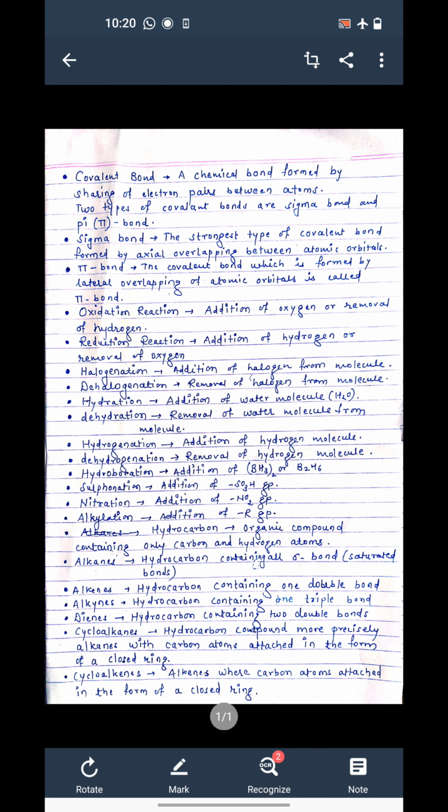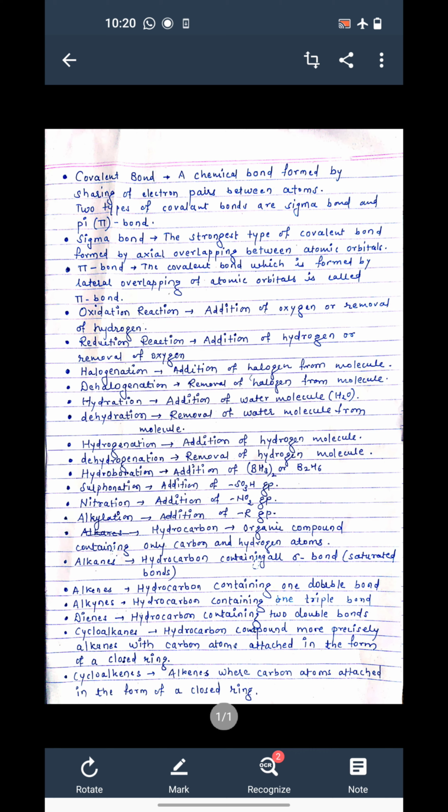Hydrogenation is addition of hydrogen molecule. Now reduction and hydrogenation: here in both, hydrogen is getting added, but hydrogenation is different from reduction, because hydrogenation means addition of a hydrogen molecule, H2 gets added here, and dehydrogenation is again removal of a hydrogen molecule. Hydroboration is one term. Hydroboration means addition of borane or diborane, meaning BH3 or B2H6, to the reactant.